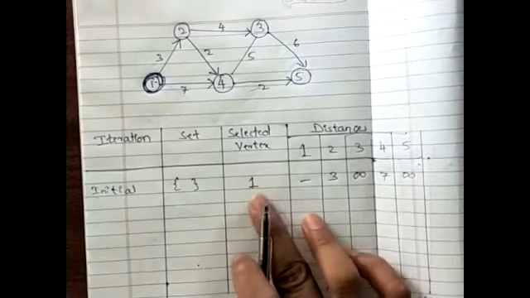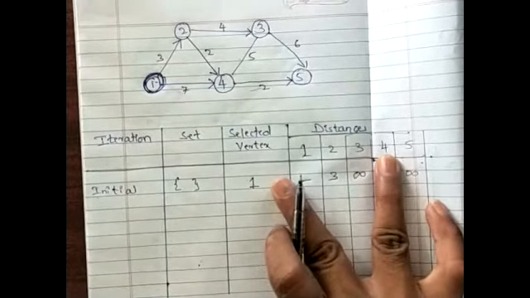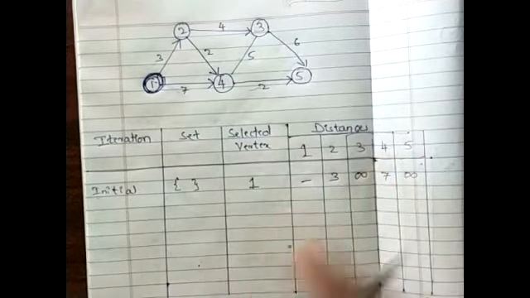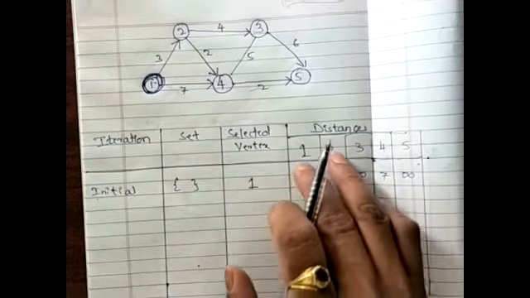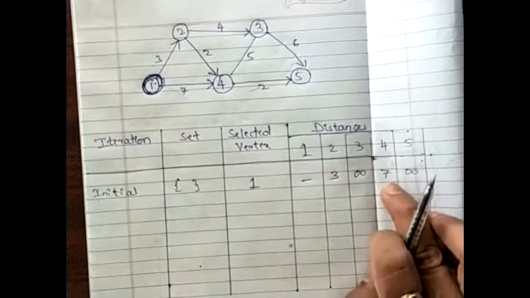Infinite. Okay. So in the initial iteration, I figured out that from vertex 1, I can reach vertex 2 and also vertex 4 directly, and I know the distances. From 1 to vertex 2, the distance is 3, and from 1 to 4, the distance is 7.